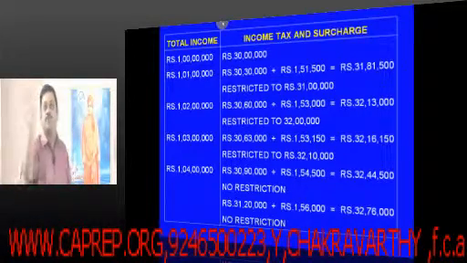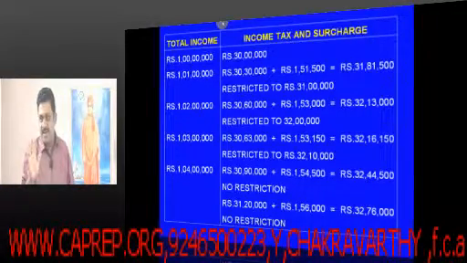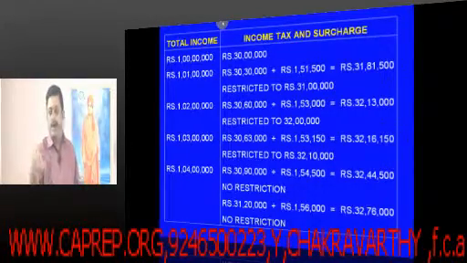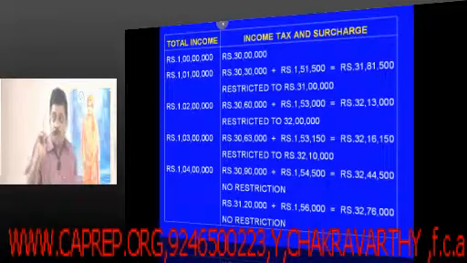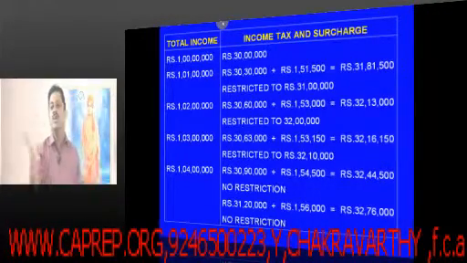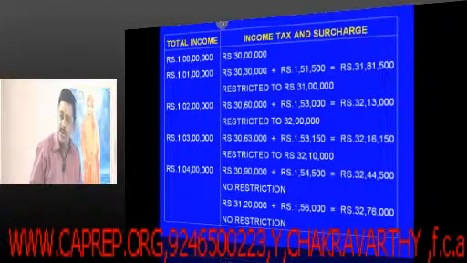That is, the tax on your total income of 1 crore is 30 lakhs. Then the difference between your total income and 1 crore. Your total income, as I said, is not 1 crore 3 lakhs, it is 1 crore 2 lakhs 10,000. 1 crore 2 lakhs 10,000 minus 1 crore is 2 lakhs 10,000. It has to be restricted to that.